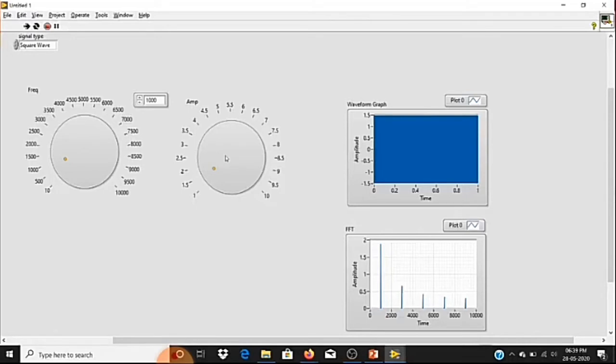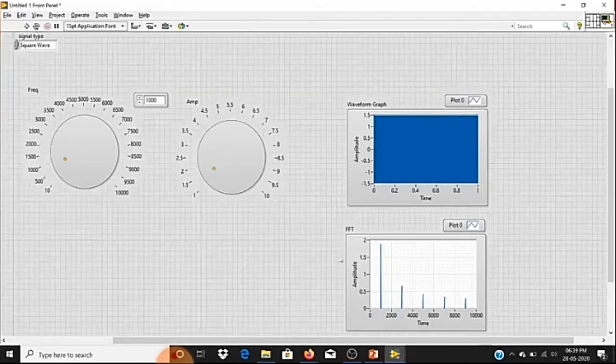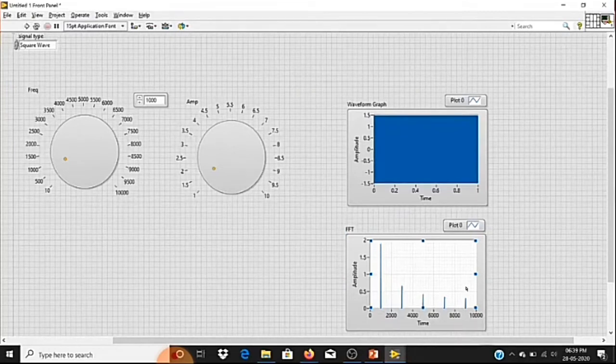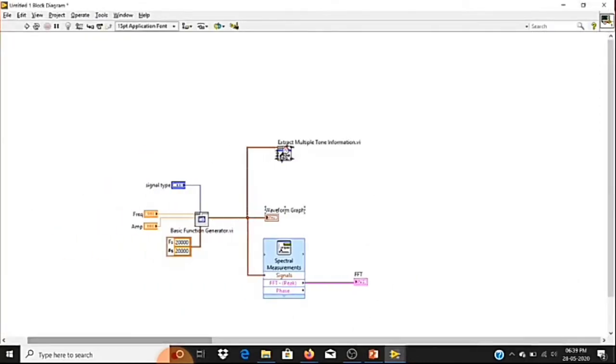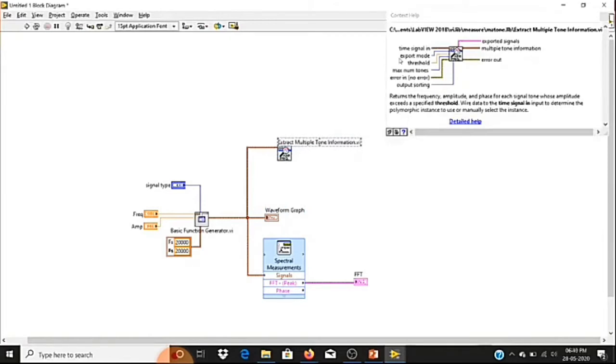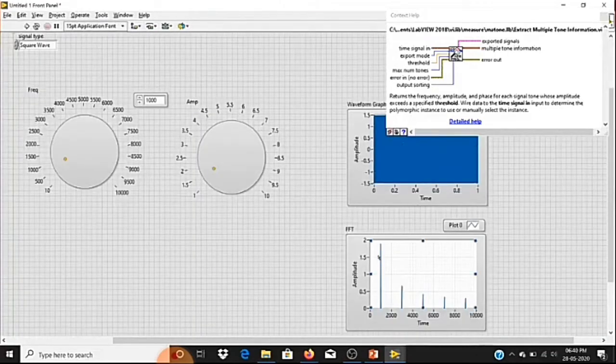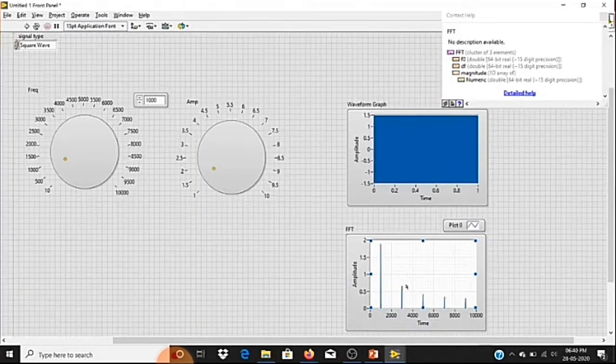So I'll stop this. Here we have just visualized. Instead of visualizing, I'm going to extract its features. To do that, I'll come to the block diagram. We need to set some properties of our extract multitone function. The first one is threshold. Threshold is about the peak we are getting: we have to specify what the amplitude threshold should be to consider a peak as a fundamental frequency.